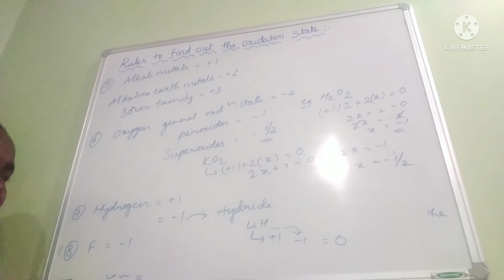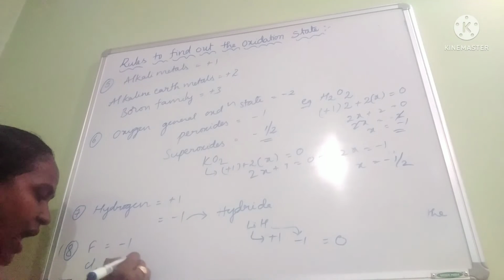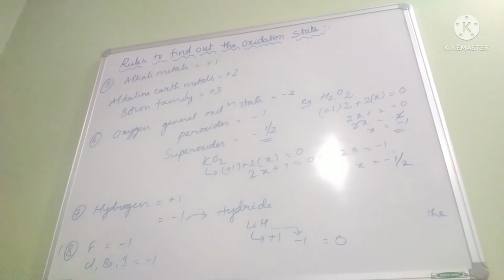Okay. So here we have given 8 rules, and the last is for fluorine. We know that fluorine is a highly electronegative element. It has -1 oxidation state. Next, chlorine, bromine, iodine are also halogens. These also have -1 oxidation state.